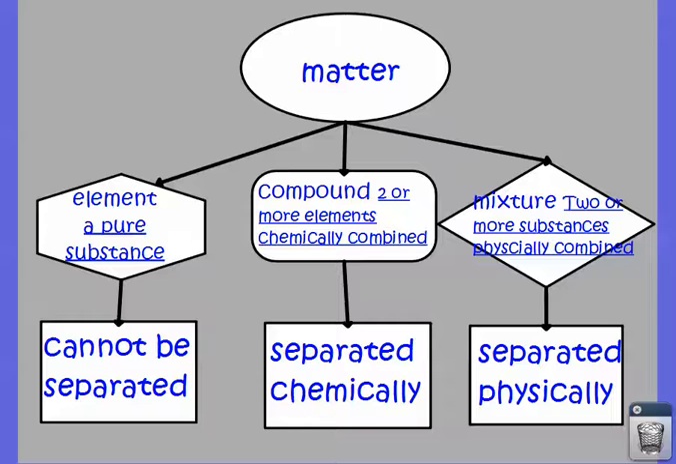An element is what we would classify as a pure substance, meaning that it only contains one kind of atom, whereas a compound consists of two or more different elements that are chemically combined together by chemical bonds. The resulting substance of a compound has different properties than the elements that make it up. And then a mixture is two or more substances that are physically combined, meaning they're in the same general location, but there are no chemical bonds holding the substances together.